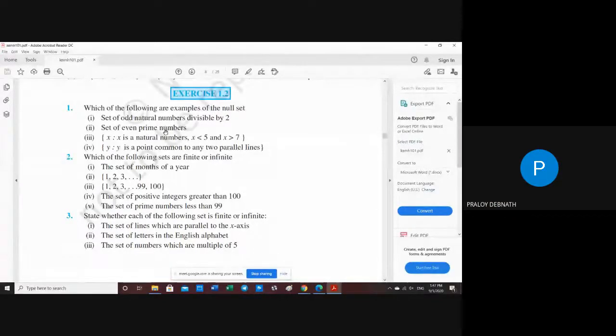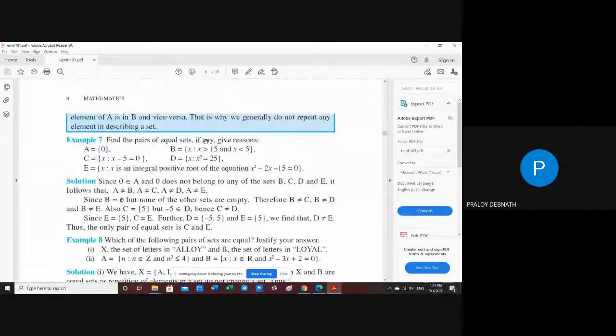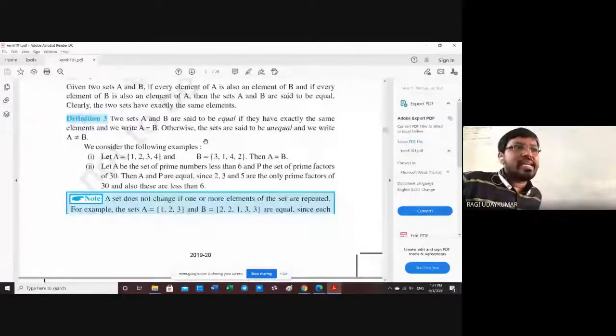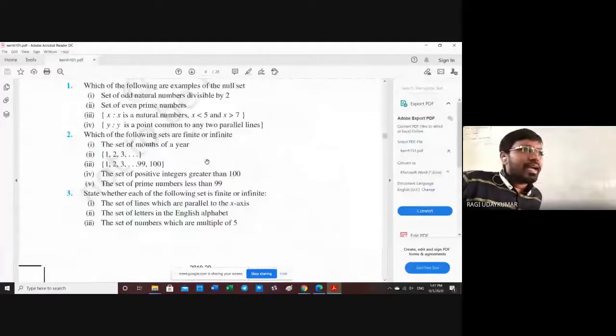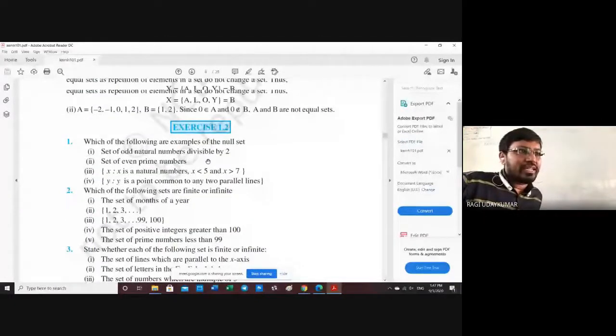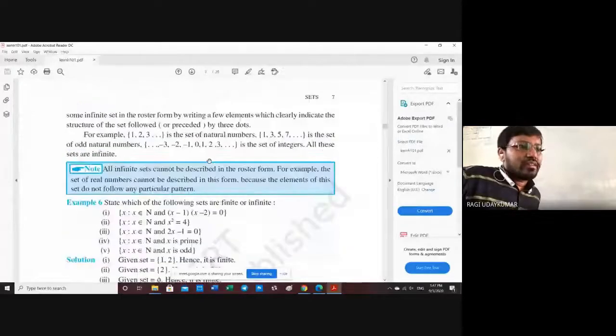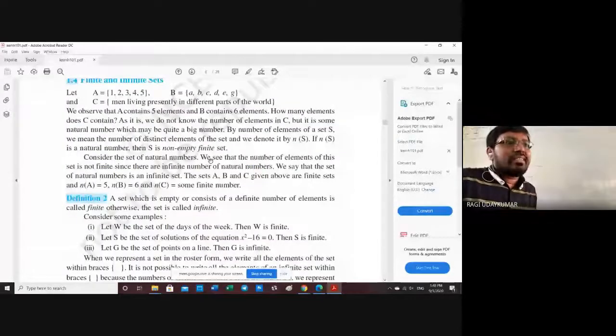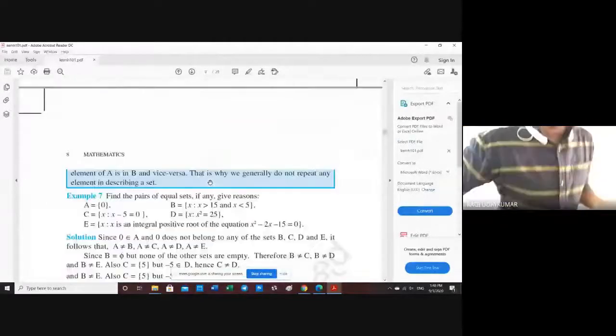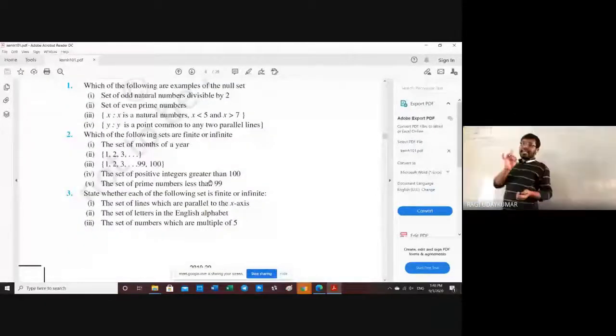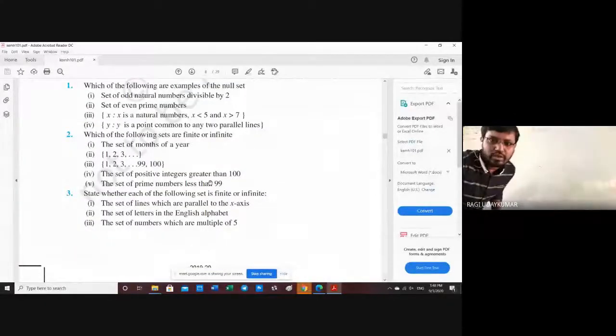Sir, what is an equal set? Equal set, sir. Equal set is nothing but, see, I didn't tell you the equal set definition, right? Okay, wait. Sorry. Equal sets and equivalent sets are completely different. So do remember this.